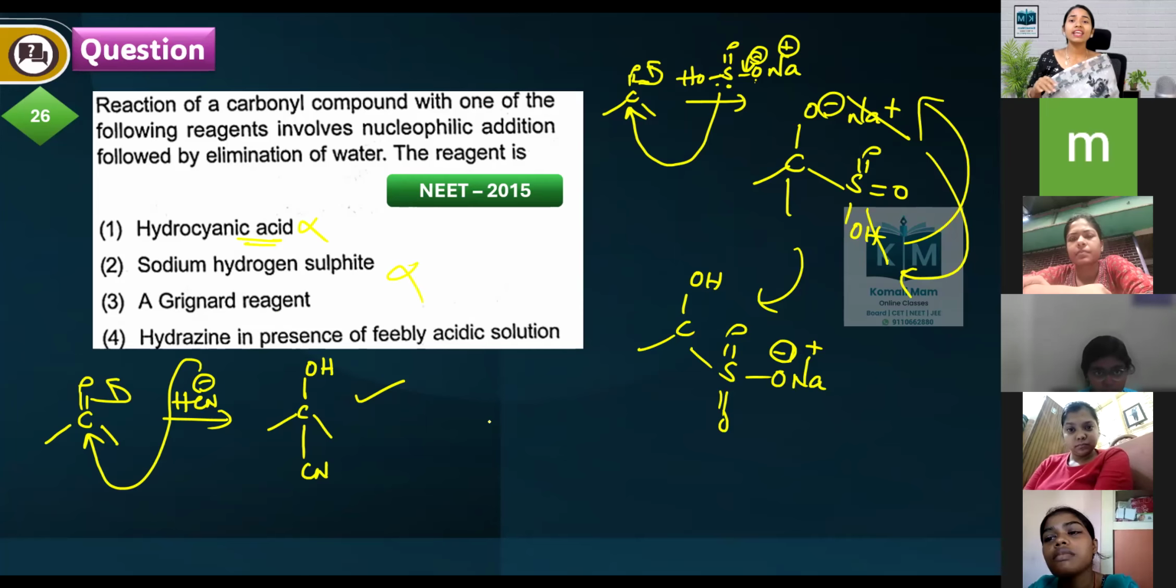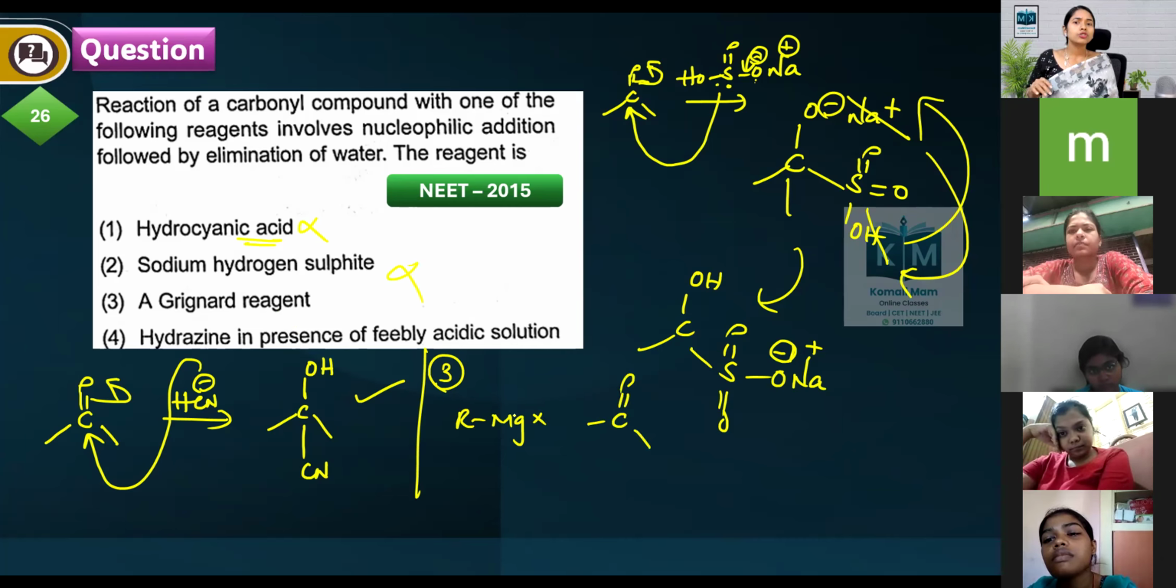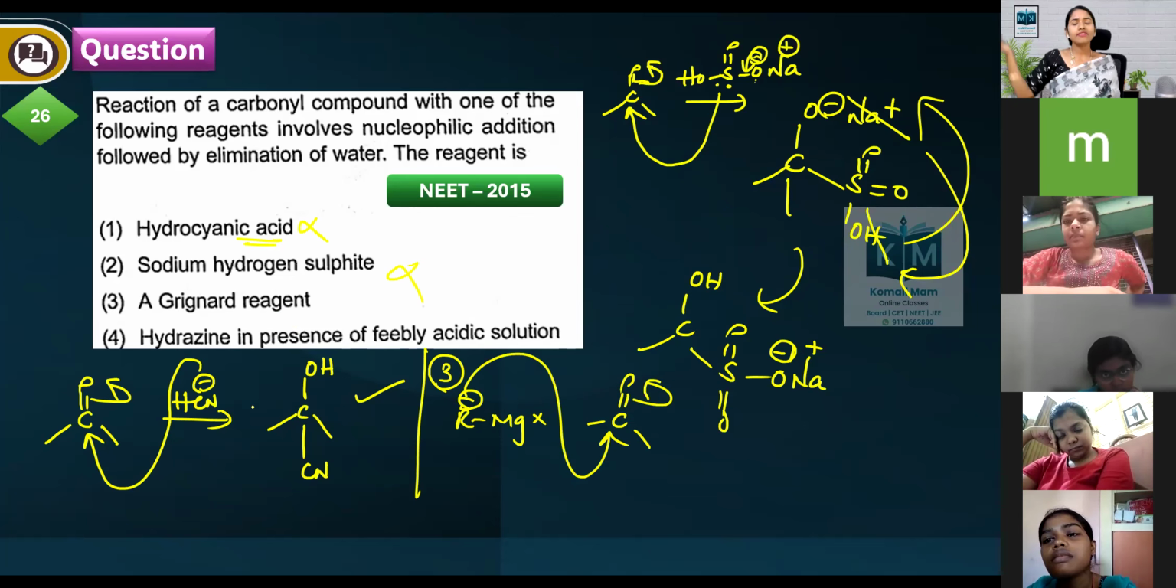Next, Grignard reagent. Tell me what will happen with a Grignard reagent, RMgX, added to the carbonyl compound. It is a good source of carbanion, so it will go and attack. Finally, H plus will come and attack. There is no elimination of water.